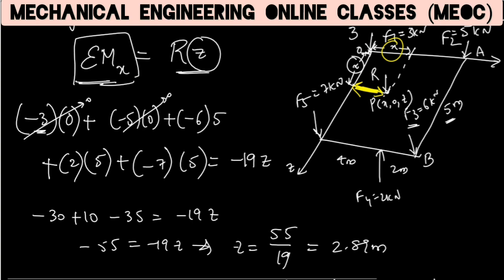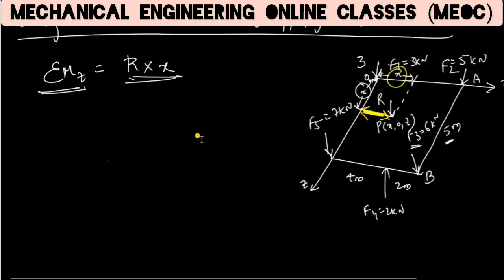About z axis means, so let us see the LHS side. Because F1 is through origin, I can say that it is passing through x axis, y axis and z axis also.